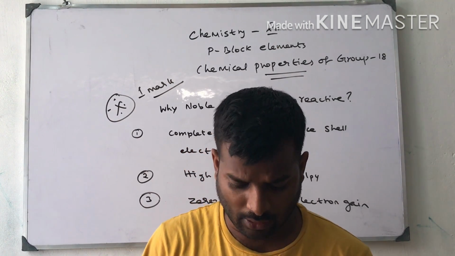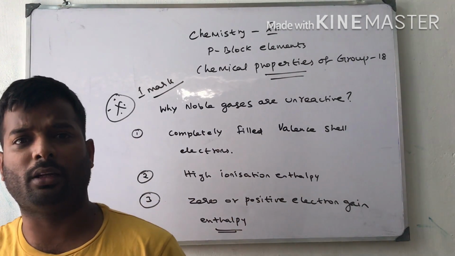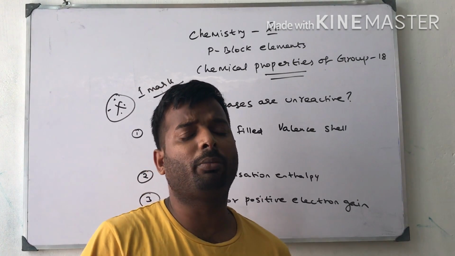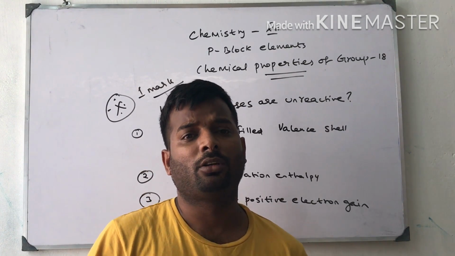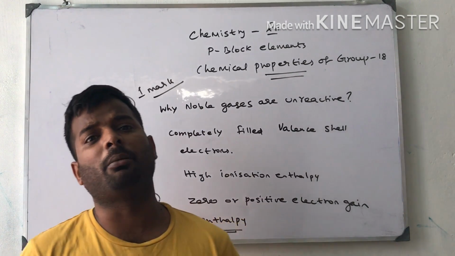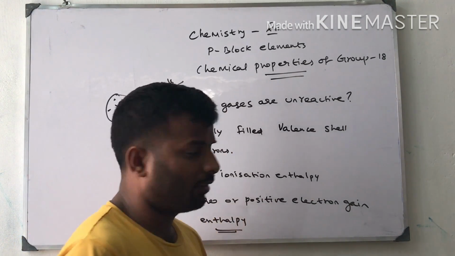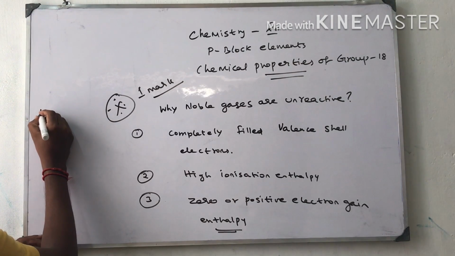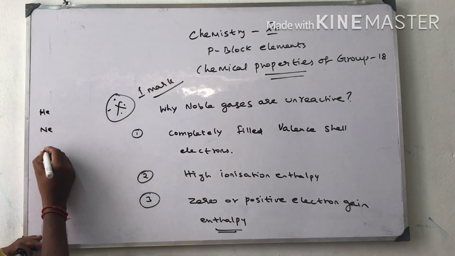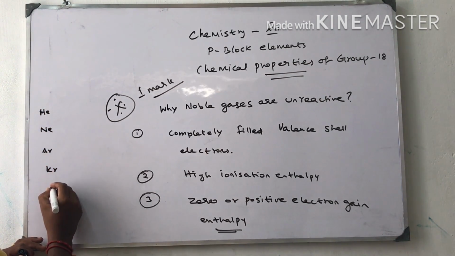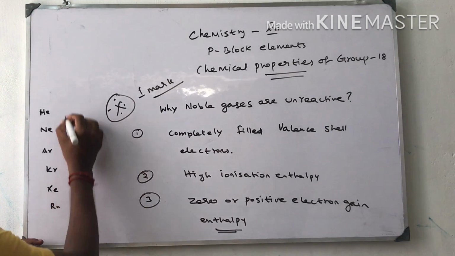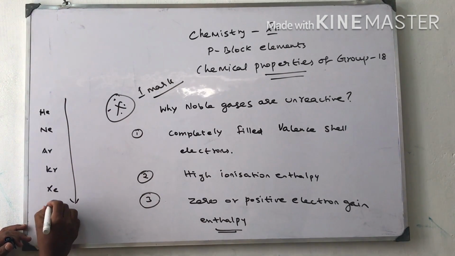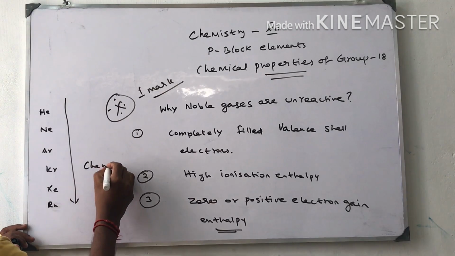Next, people would expect that radon will be bigger in size. If the atom is bigger in size, chemical reactivity increases. That we will see in the trends in the periodic table. On moving down the group, helium, neon, argon, krypton, xenon and radon, chemical reactivity increases.